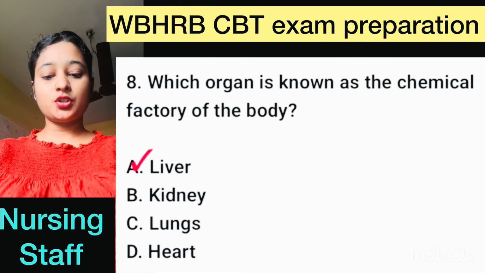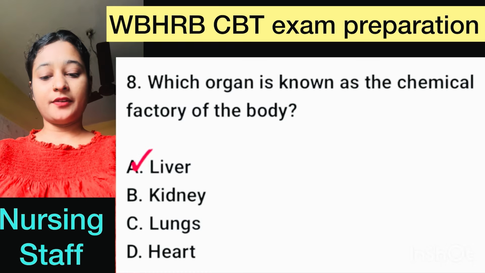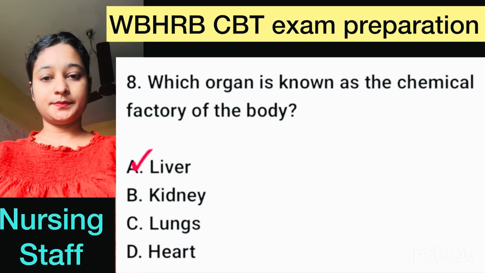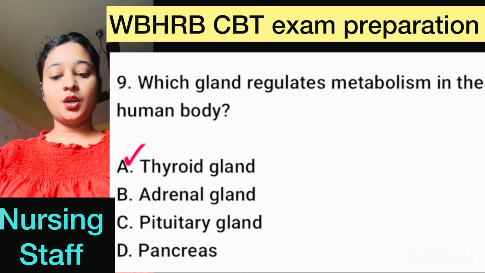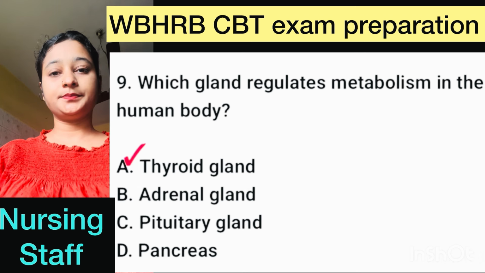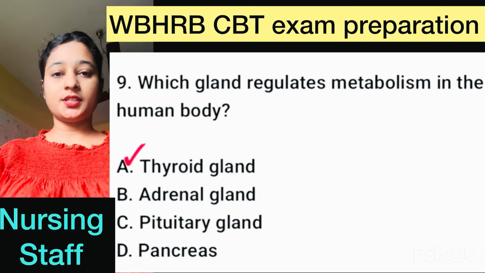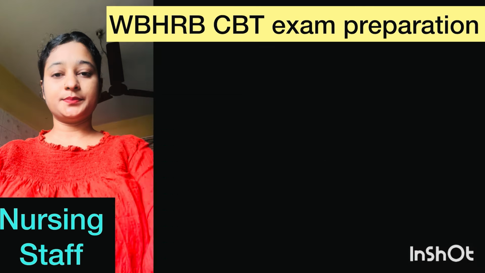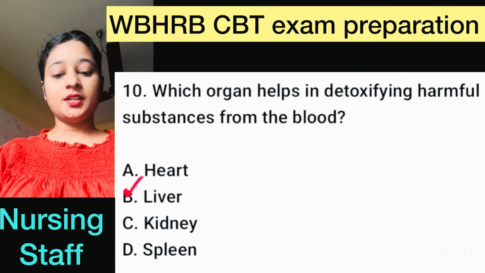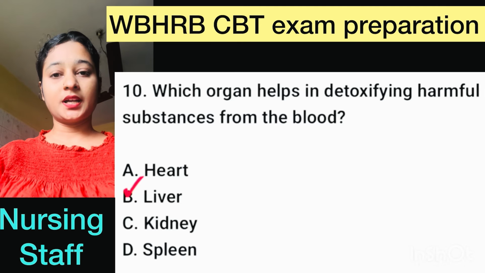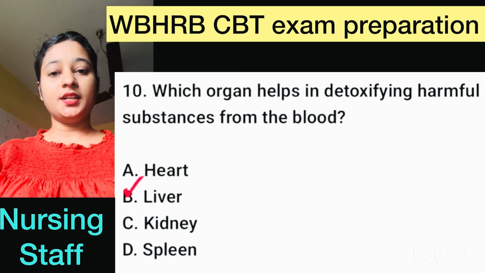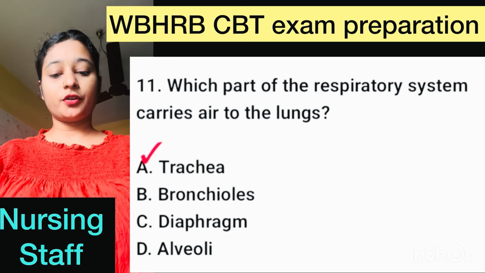Question number 8. Which organ is known as the chemical factory of the body? Here, correct option is option A, liver. Question number 9. Which gland regulates metabolism in the human body? Here, correct option is option A, thyroid gland. Question number 10. Which organ helps in detoxifying harmful substances from the blood? Here, correct option is option B, liver. Question number 11. Which part of the respiratory system carries air to the lungs?